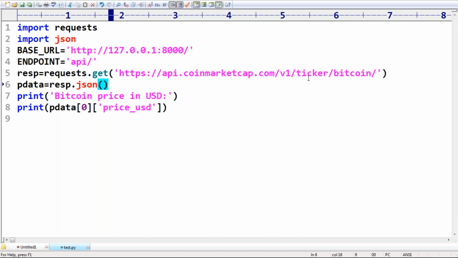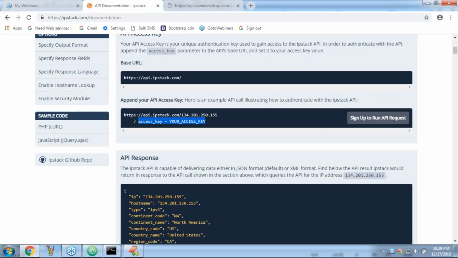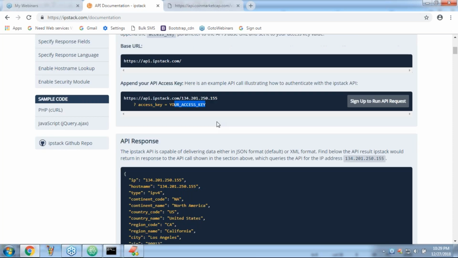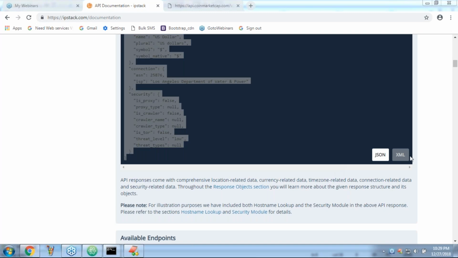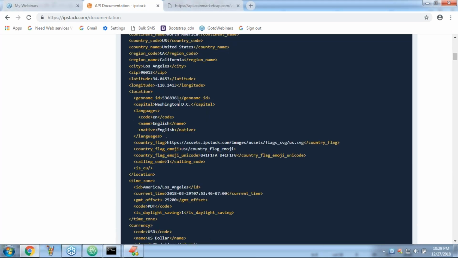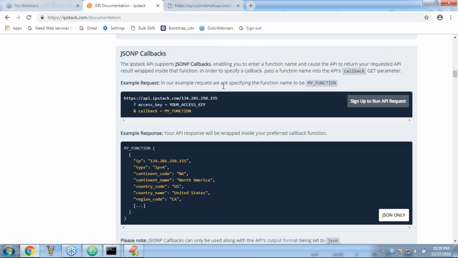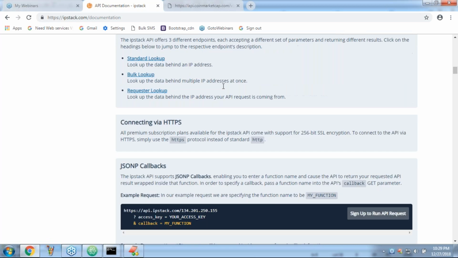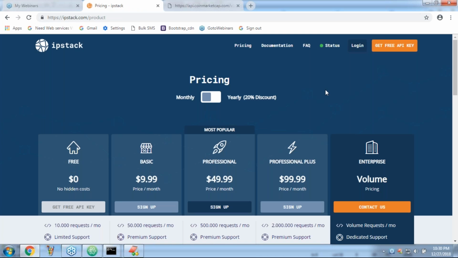Shashank, because I showed, right, just for that purpose only I showed the API documentation of IP stack. This is the base URL, this is the endpoint you require to use. If any access key, security key is there, this is the way you have to access. Now you will get JSON response in this style. If you are an XML consumer, the response is going to come in this style. Better to parse this data, better to use this one. These people provide that service, they are charging also.